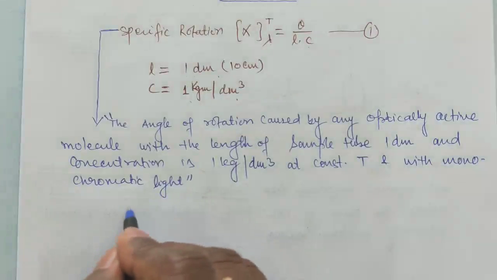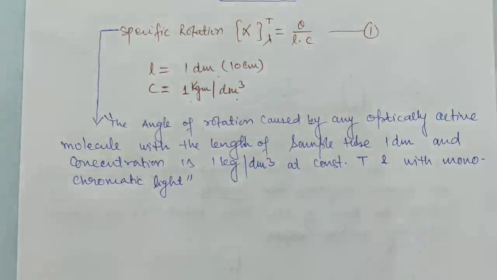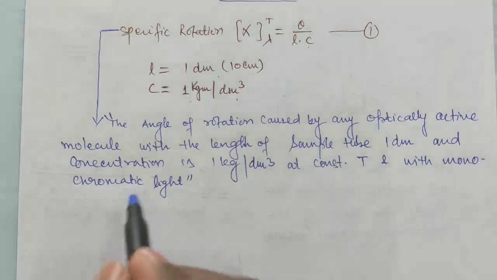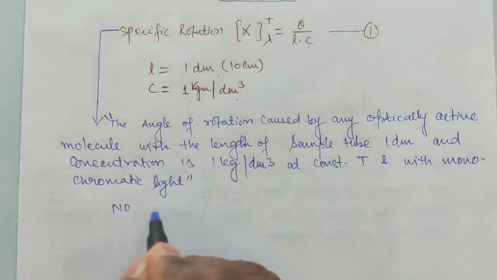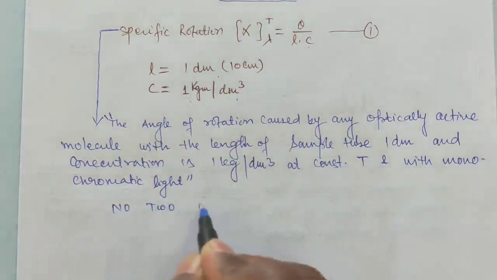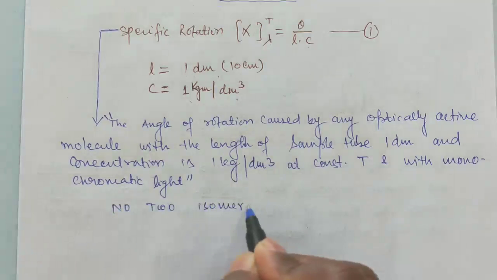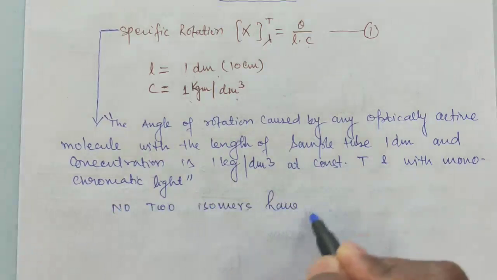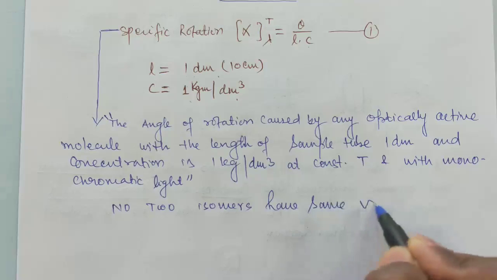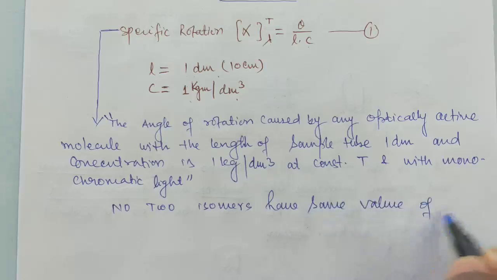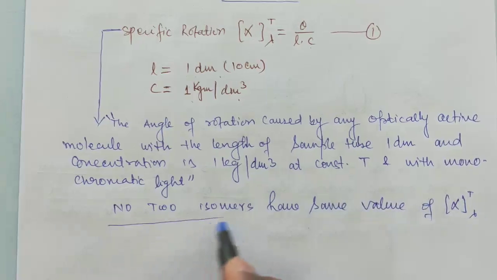Remember, because it is specific, it is a particular value, it is a constant value. So no two different isomers have the same value of alpha, right?